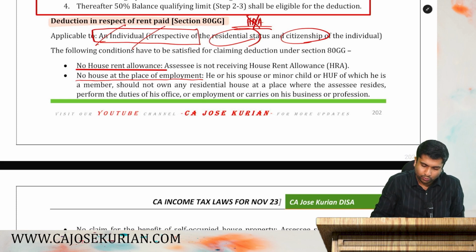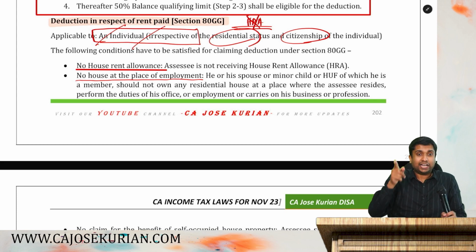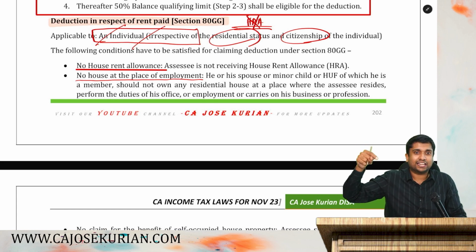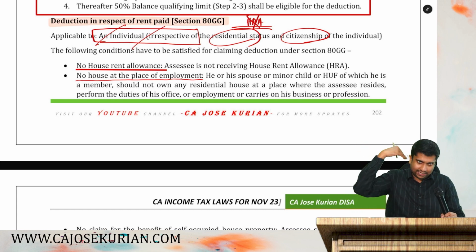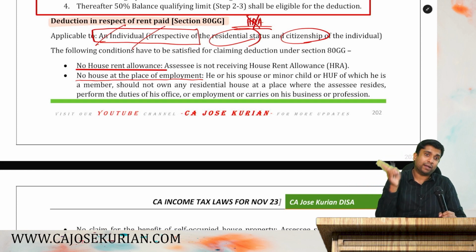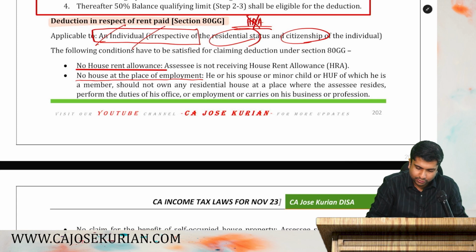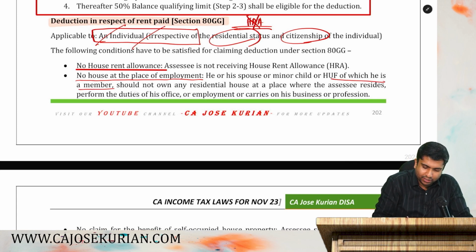One more thing. I should stay in a house where there is an actual rent liability. Say in Chennai, I am staying in my sister's house. Can I claim 80 GG? No. In Chennai, I shouldn't have a house. Plus, I should stay in a house where there is a rent liability. So, he or a spouse or minor child or HUF of which he is a member should not own a residential house at a place where the assessee resides, performs the duties of his office or employment or carries on business or profession.